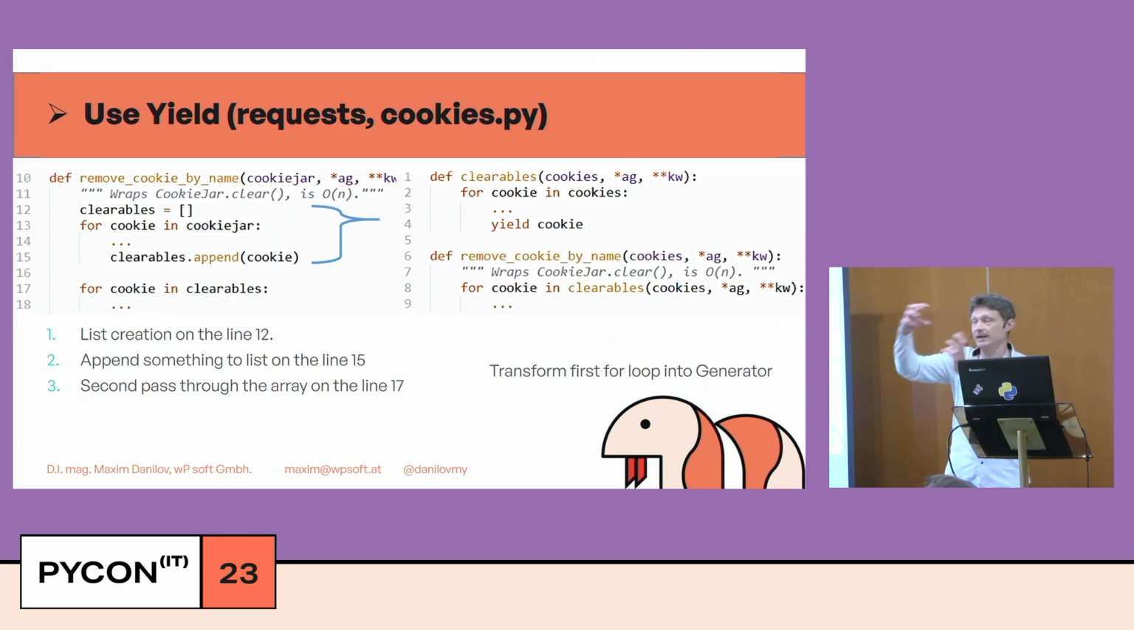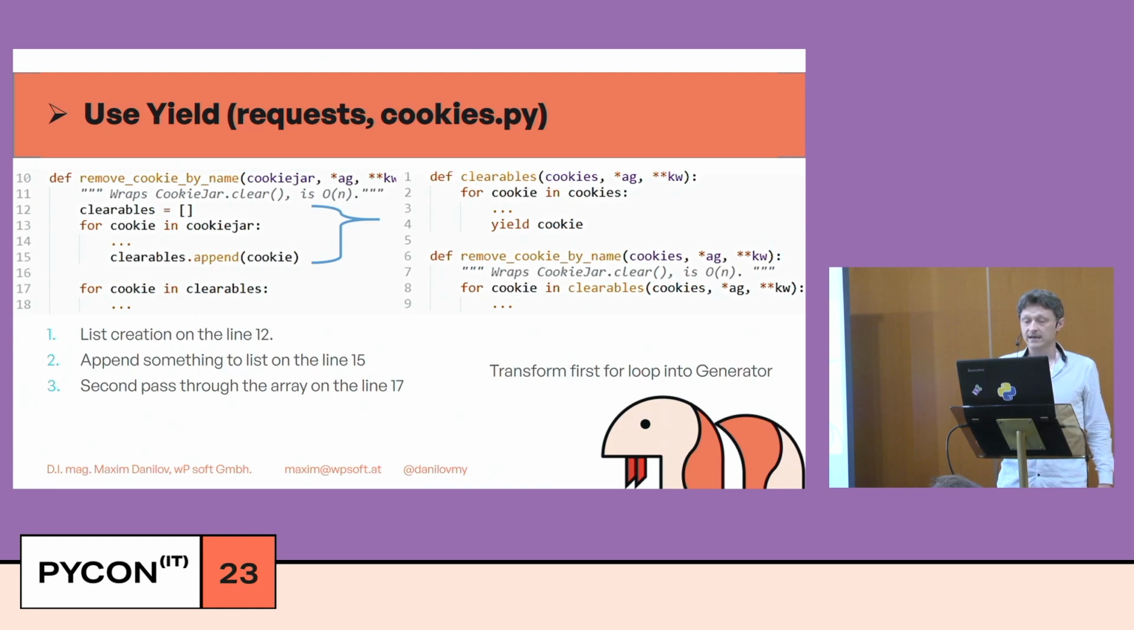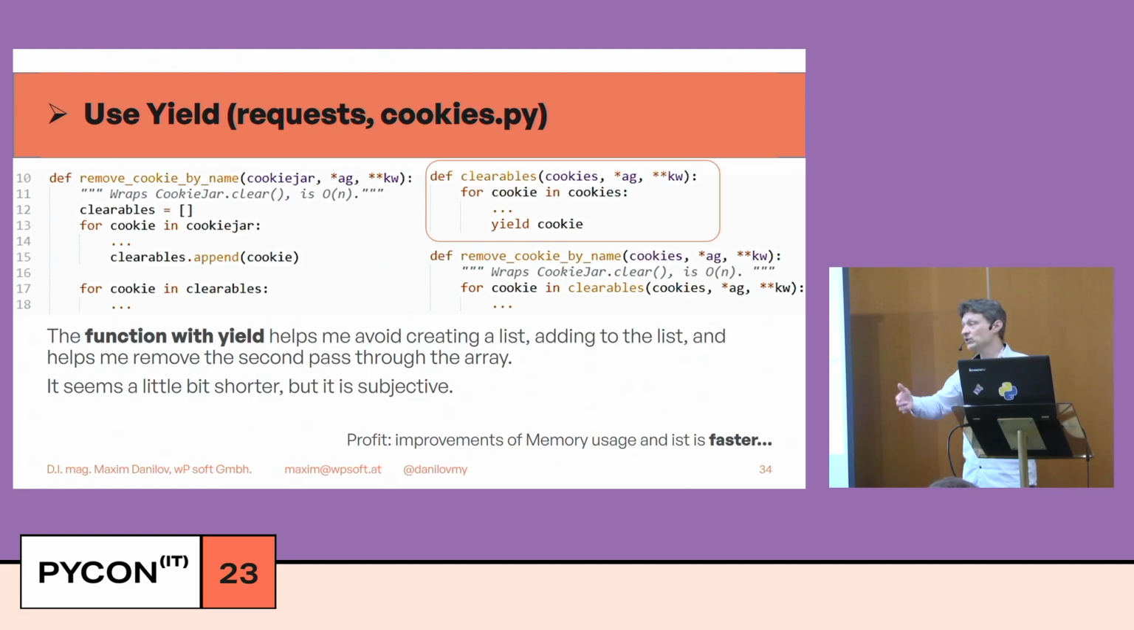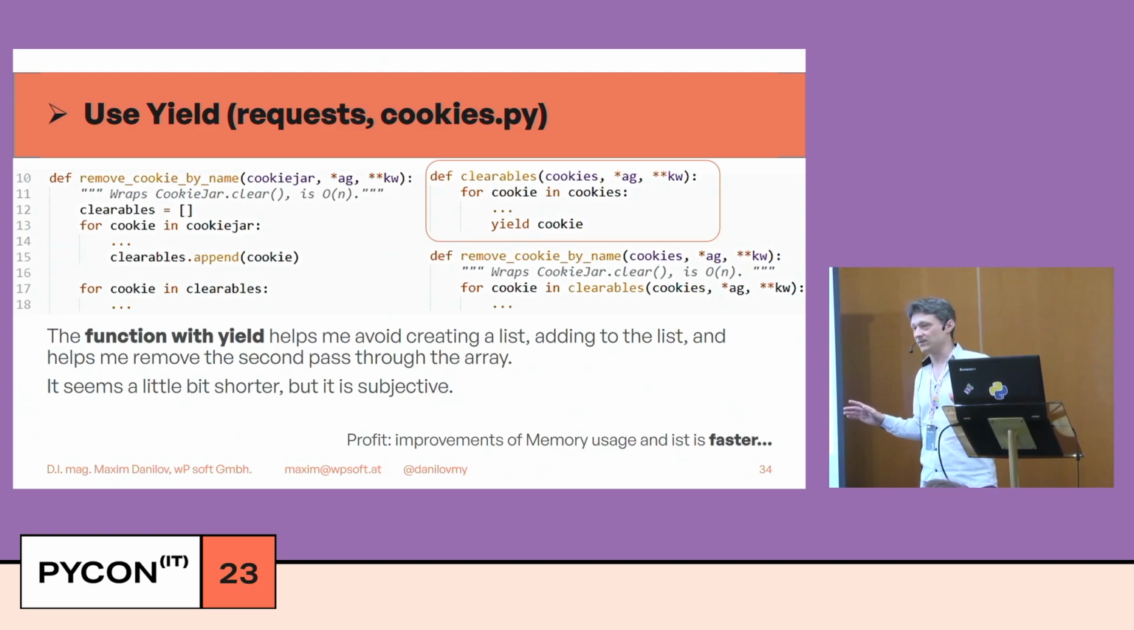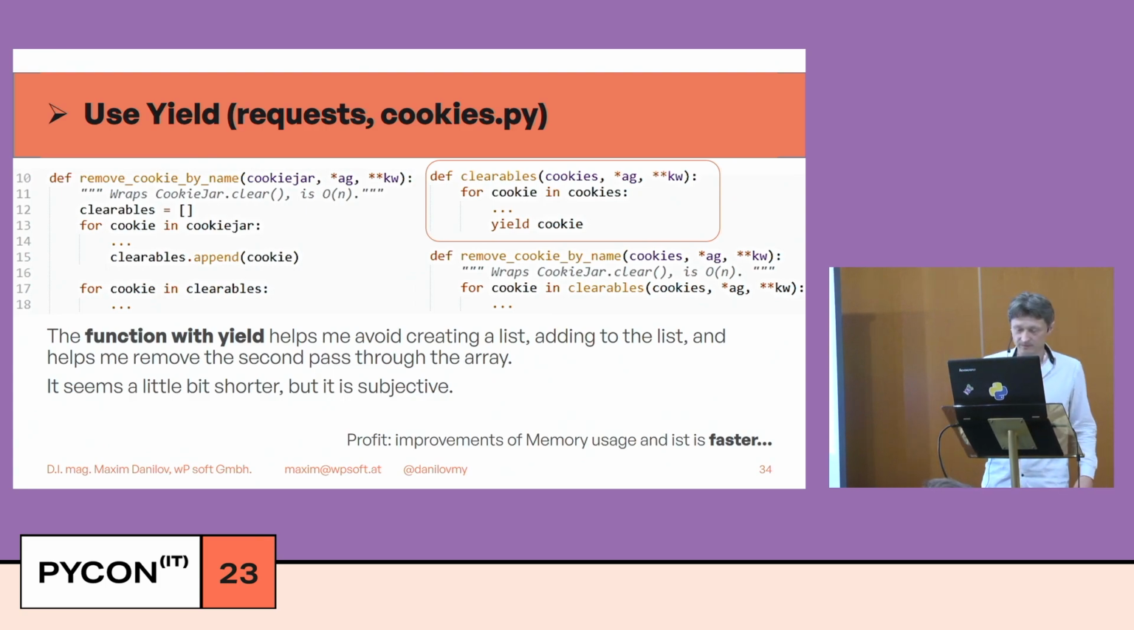What can we do with these generators? I can extract it into a generator, and with a function with yield, this is a generator. I can avoid creating a list, I can avoid adding to the list, and it helps me make only one pass. I can avoid the second pass through this list. It seems a little bit shorter, but it's really subjective. If you use black, shorter code doesn't matter for you.